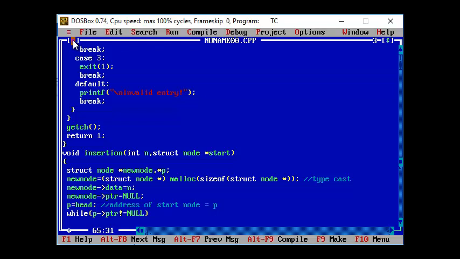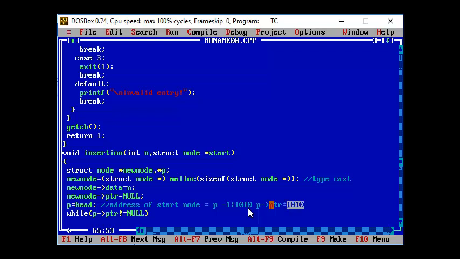Your head node is actually a structure that will have the data, -1, and then the address of your first node, let's say for example 1010. So P's pointer is pointing to the address of your first node. Always remember, your head node has an address value, and that address value is pointing to the address of your first node.